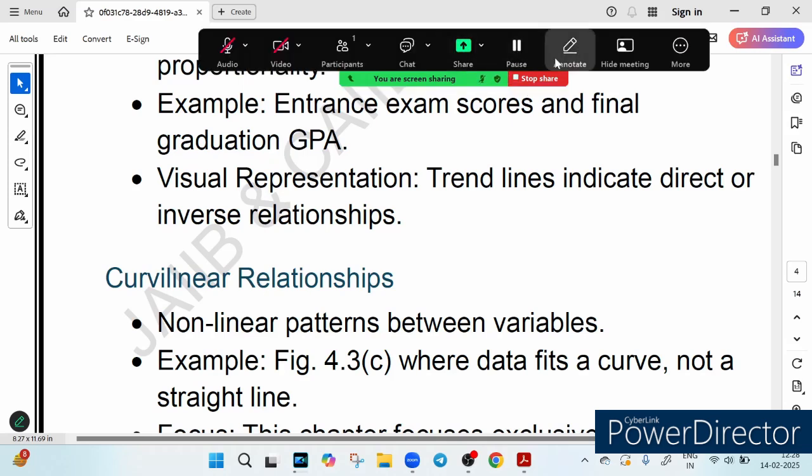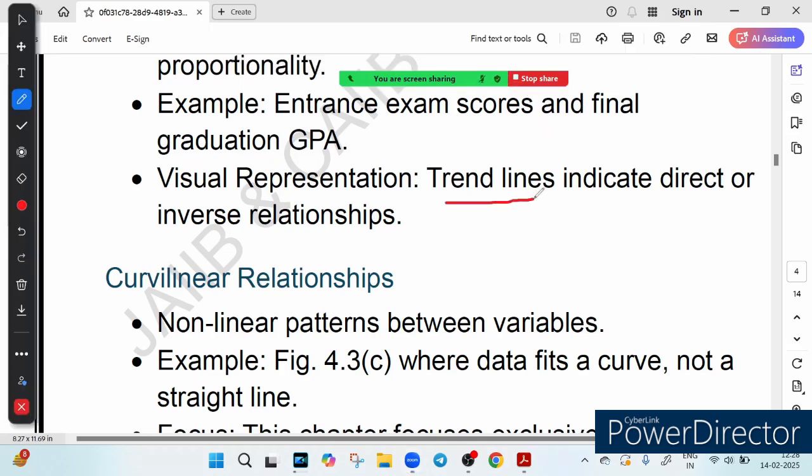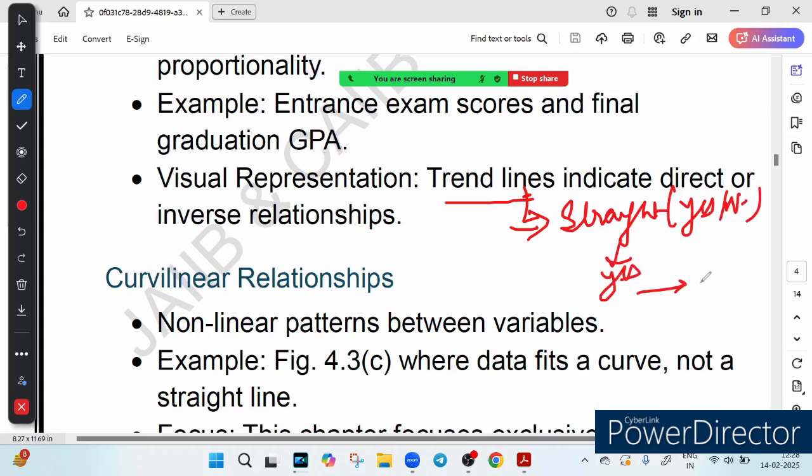First of all, you will draw the trend line, right? You first draw the trend line and you observe it. You have to observe whether it is forming a straight line. Yes or no? If the answer is yes, now you look at whether it is moving upward or downward. Suppose it is moving upward, it means direct relationship. If it is moving downward, it means inverse relationship, right? So this trend line will help you know whether two variables are directly connected or inversely connected.